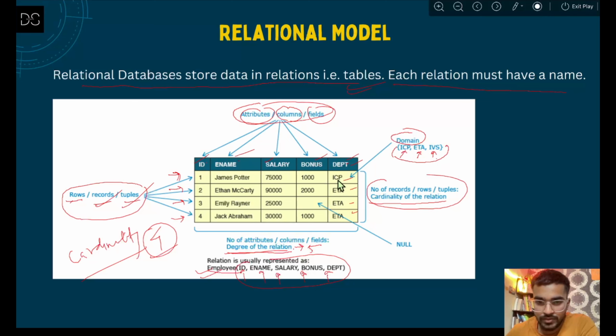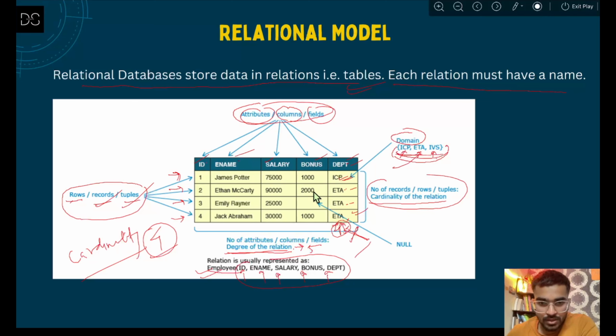For example, the values present here are only ICP and ETA. You have 1 ICP, 3 ETA. You are not having IBS, but that is okay. This is the domain we have. So it can contain only the values that are present in the domain, nothing extra. Let's say there is a department IPS here, but since it is not available in the domain, you cannot put it here.